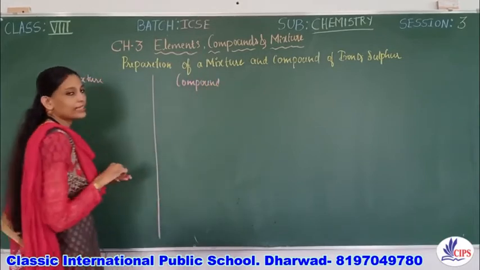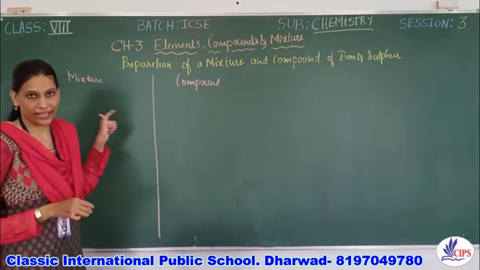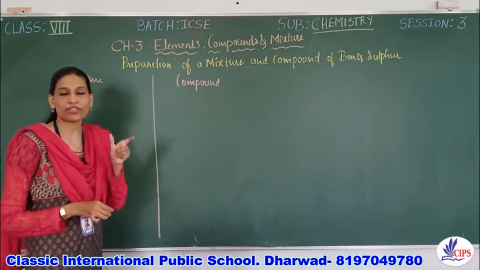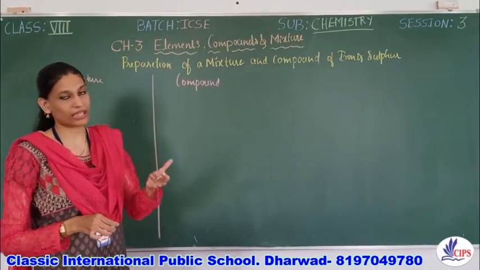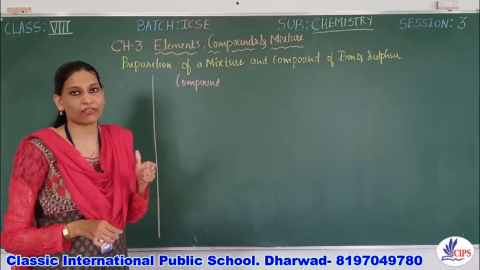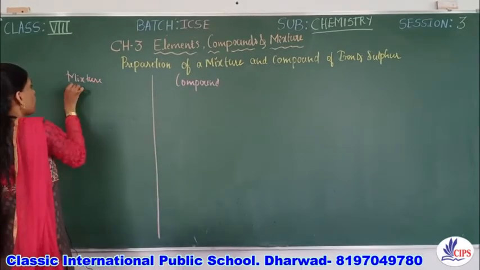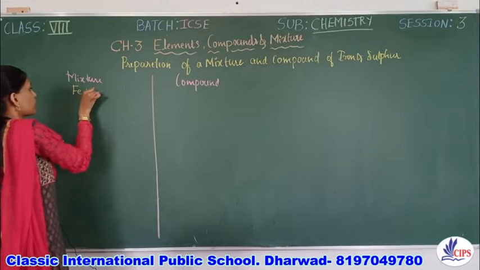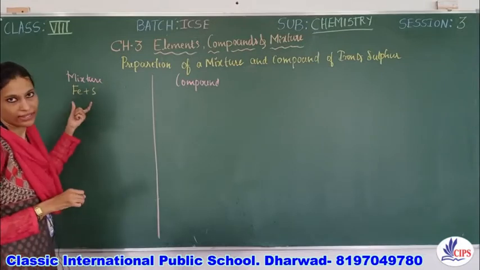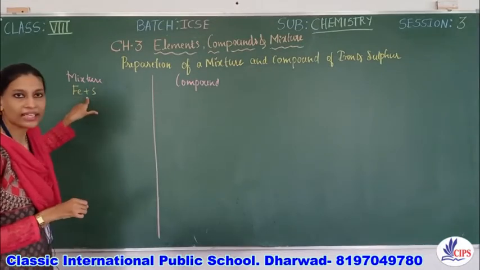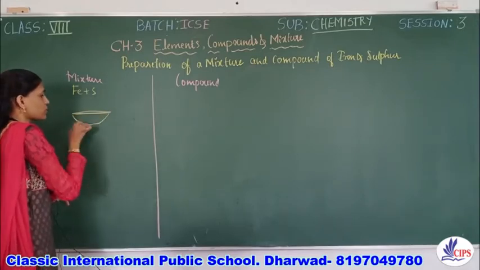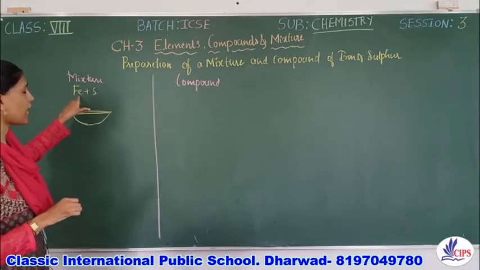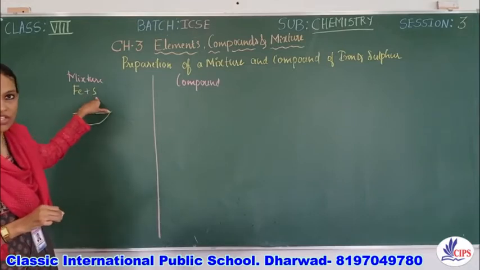For that, let us take 10 grams of iron and 10 grams of sulfur and grind them. Now we have mixed them mechanically. Iron and sulfur have been ground and mechanically mixed, so it forms a powdery substance. It is what we call an iron and sulfur mixture.